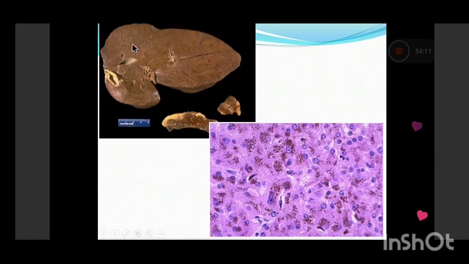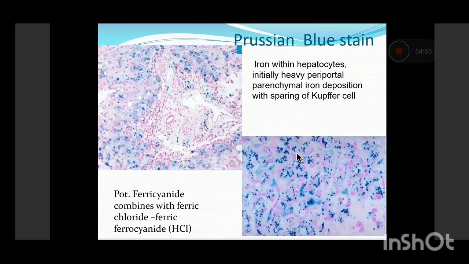As you can see, even the color of the liver is not like this. It is very dark brown, a dark brown liver on gross, and on microscopy also we can see this dark golden brown pigment within the hepatocytes, coarse granular golden brown pigment within the hepatocytes. So this is a very classical case of hemochromatosis.